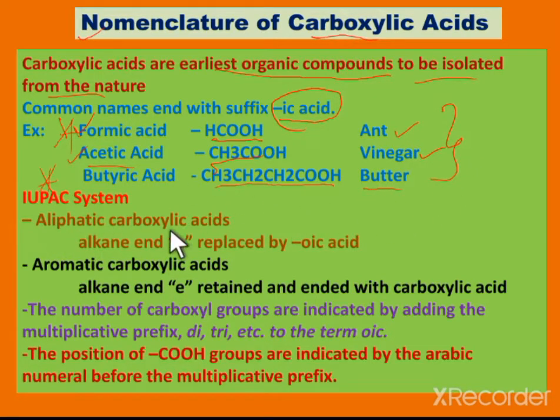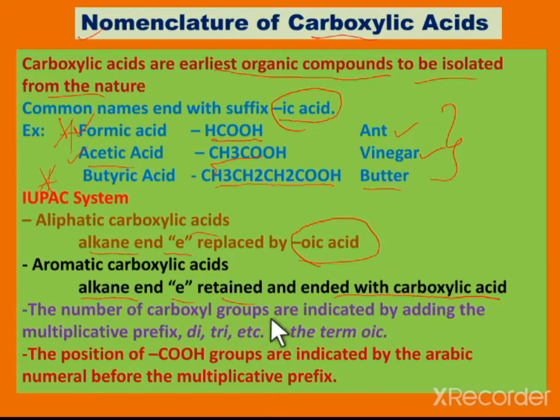Next, the IUPAC system. For aliphatic carboxylic acids, the alkane's final "e" is replaced by "oic acid". In the case of aromatic carboxylic acids, the alkane's "e" is retained, and the name ends with "carboxylic acid".